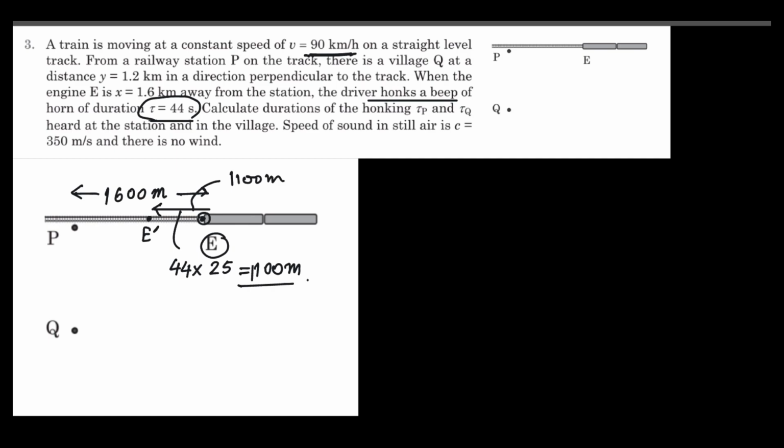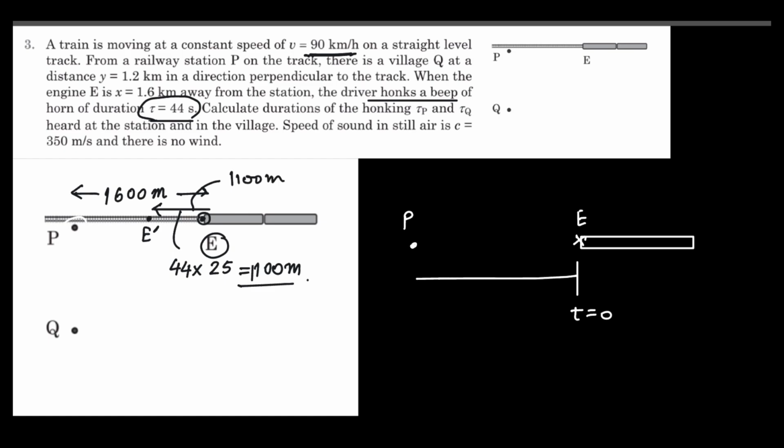Now we have to find the duration of time for which the beep will be heard at P and at Q. First we are finding for P. So this is the train, this point is P, and this is the start of the beep. At the starting of the beep, suppose the time is 0.